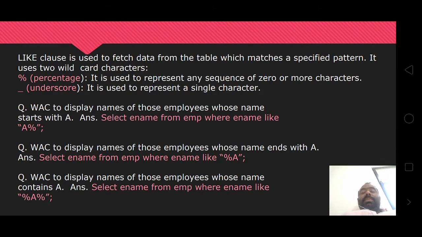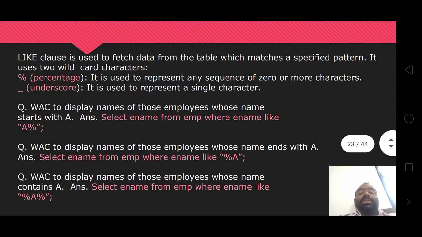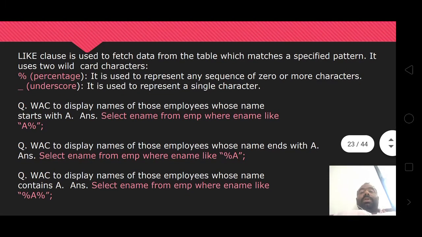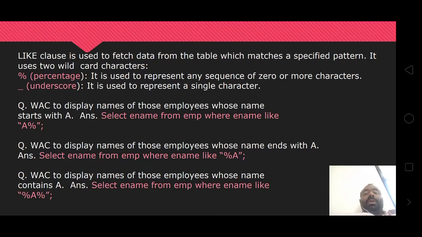First one is percentage, second one is underscore. Percentage is used to represent any sequence of zero or more characters. Underscore is used to represent a single character.